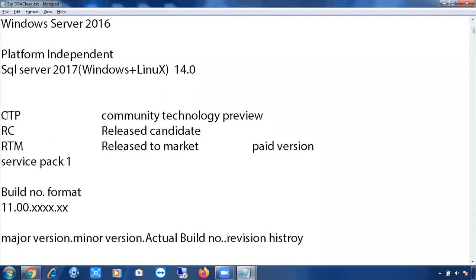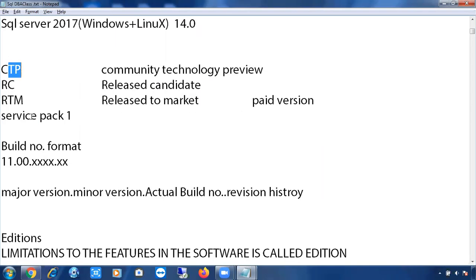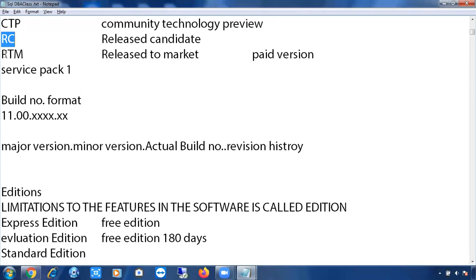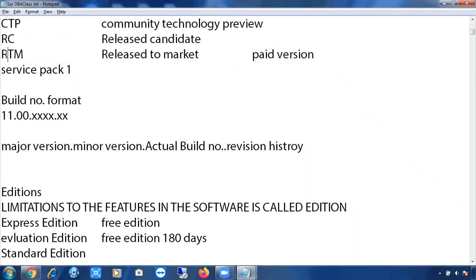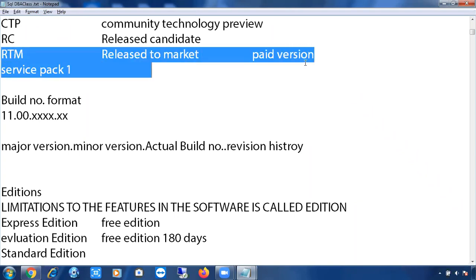Okay, so we have discussed CTP, Community Technology Preview, and RC, Release Candidate, and RTM, release to market, which is a commercial and paid version. So this you have to buy. There will be a licensing cost. Sometimes, very rarely, you will get questions on licensing, what the licensing strategy will be.